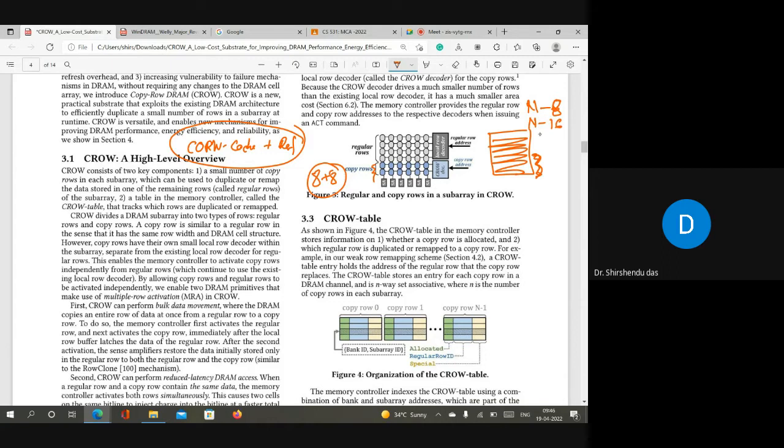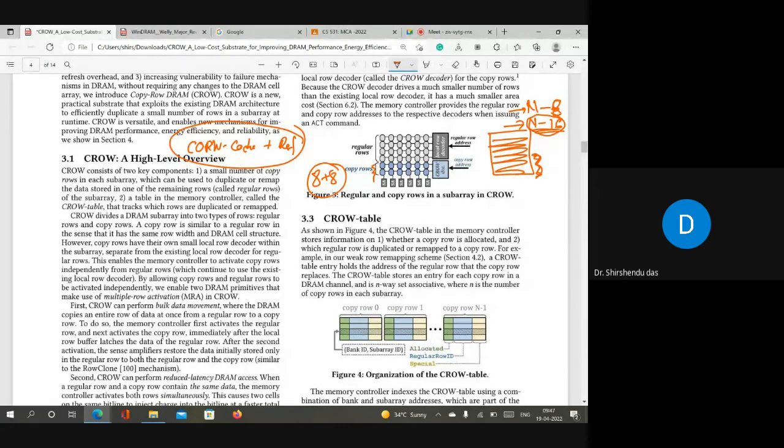These are the original rows, right? So if you reduce the original rows, then you are reducing the capacity of the DRAM, right? First it was n minus 8, and now you are saying 8 plus 8, so you are reducing the capacity of the DRAM. If you keep on decreasing the capacity like this, then the advantage that you are getting from CROW-cache or CROW-ref or CROW-cache plus ref will be negligible, or will be overruled by the capacity that you are decreasing from the DRAM. So that is also a limitation.